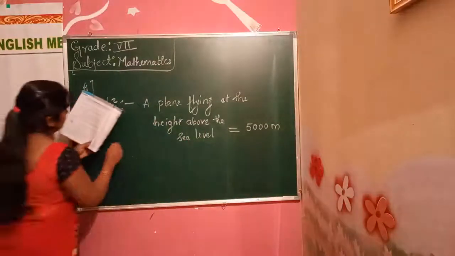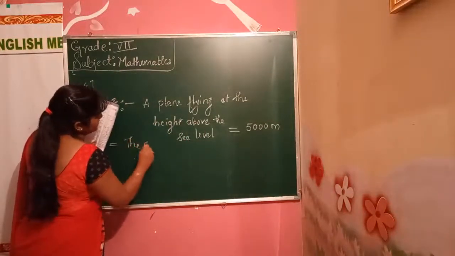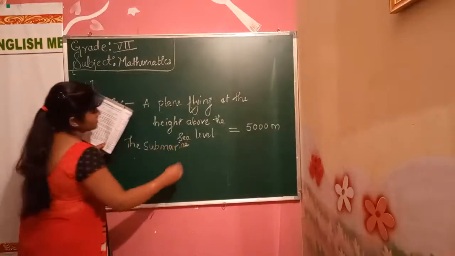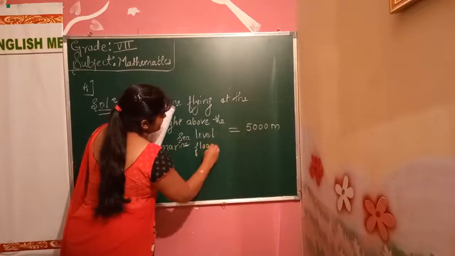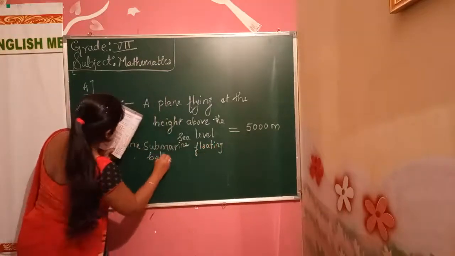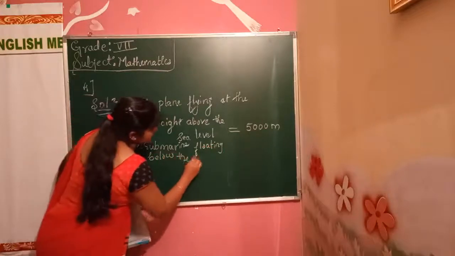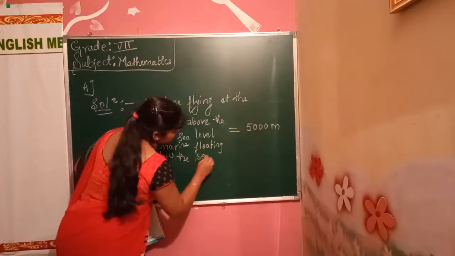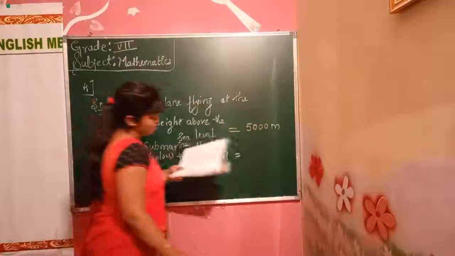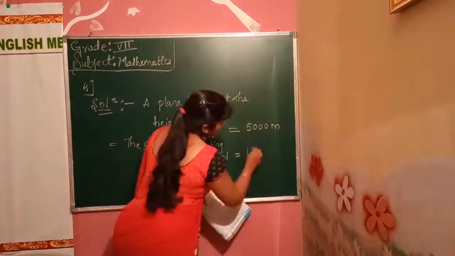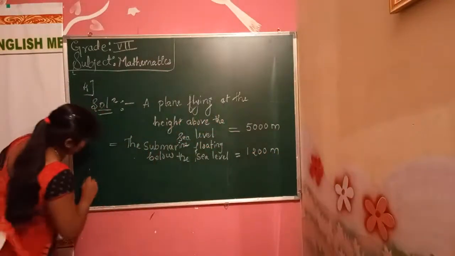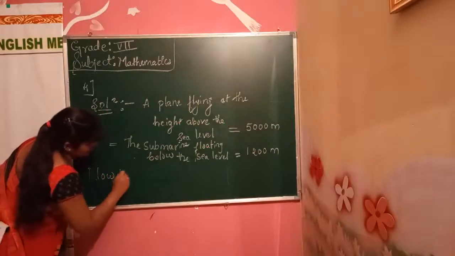Now, the submarine floating below the sea level is equal to how much? 1,200 meter. Now the total.